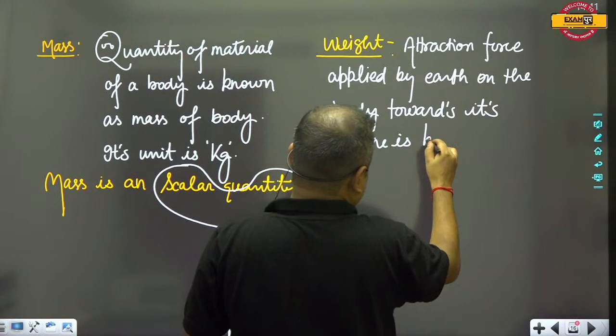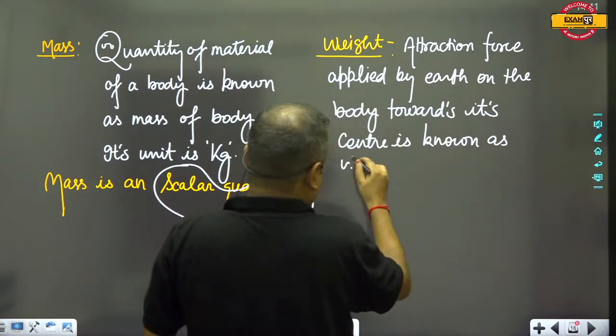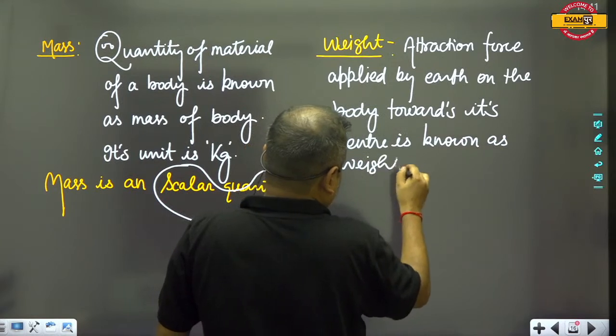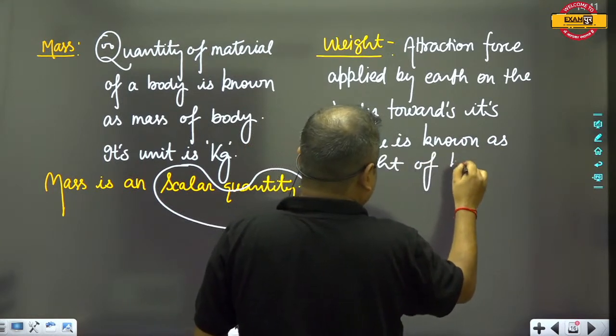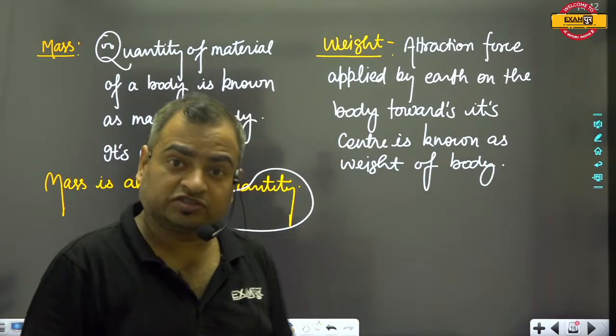That is known as weight of body. So guys, here we can see that weight is a force,